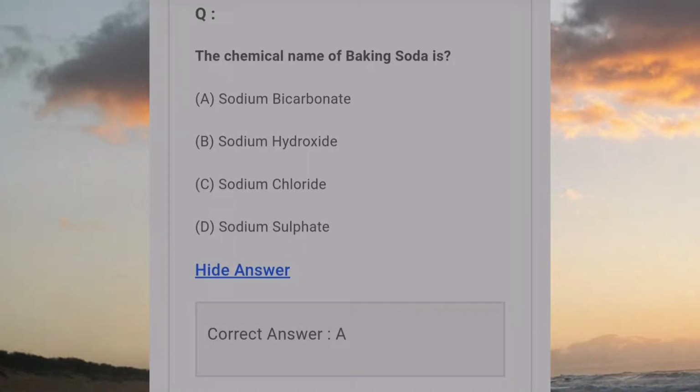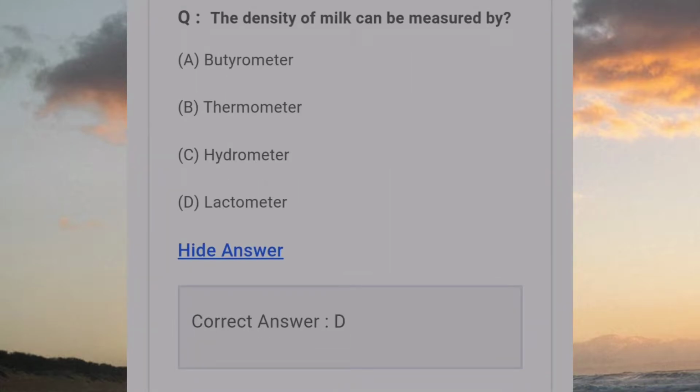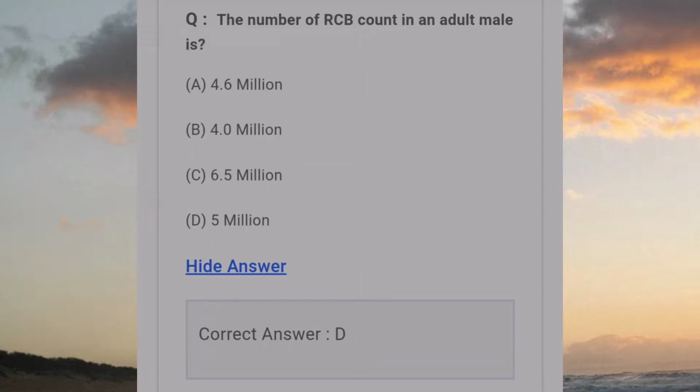The chemical name of baking soda is answer A. Sodium bicarbonate. The density of milk can be measured by answer D. Lactometer. The number of RBC count in an adult male is answer D. 5 million.